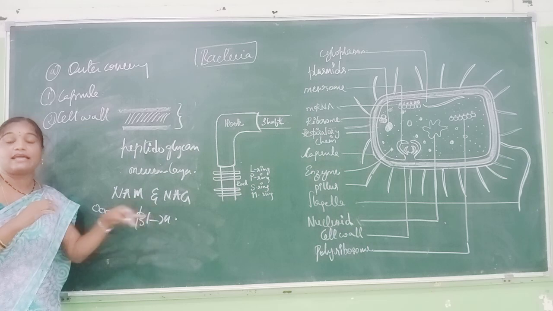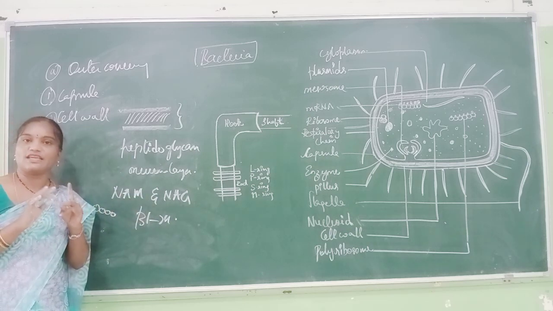So this NAM and NAG actually make up the cell wall of the bacteria.